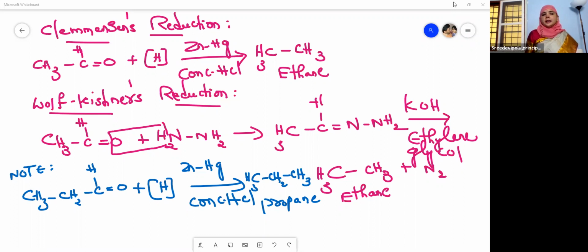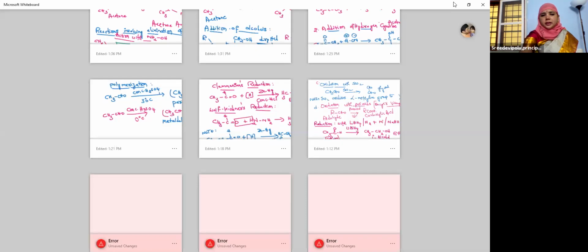These reactions tell us that when aldehydes are reduced with these two reagents, that is zinc amalgam and concentrated HCl, or hydrazine and KOH, they give alkanes. That you have to understand. Okay, alkanes, right? And then we have moved to polymerization.